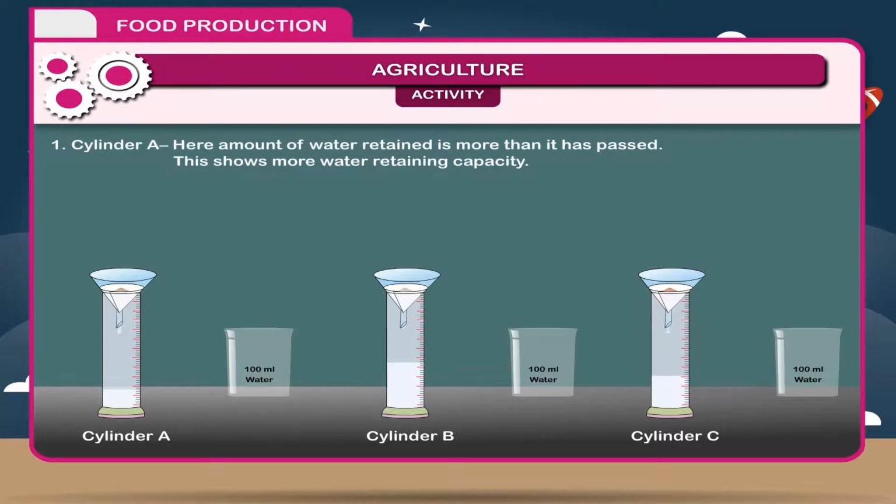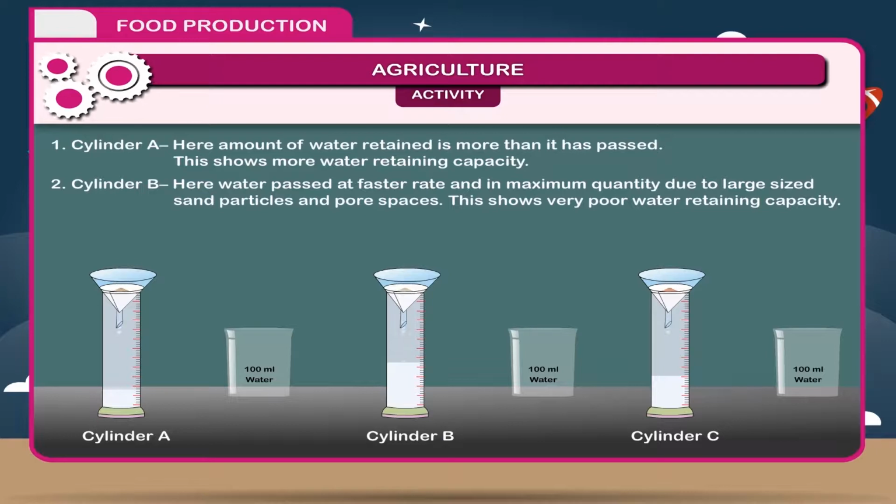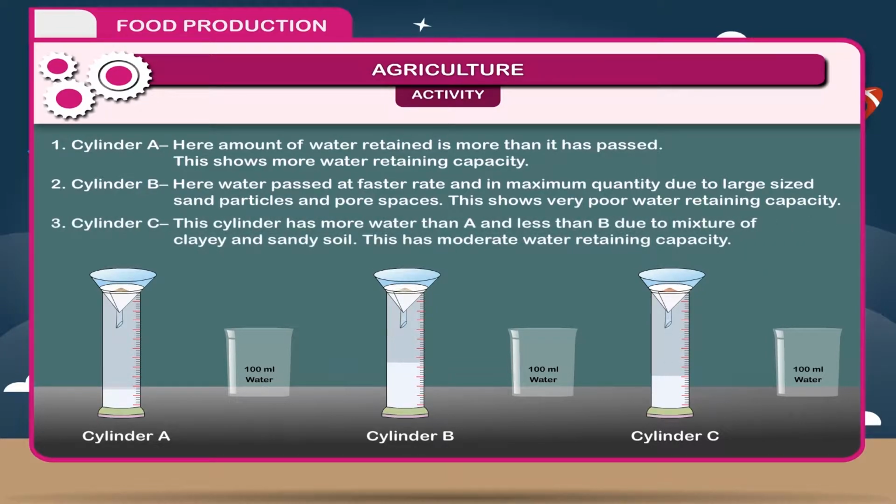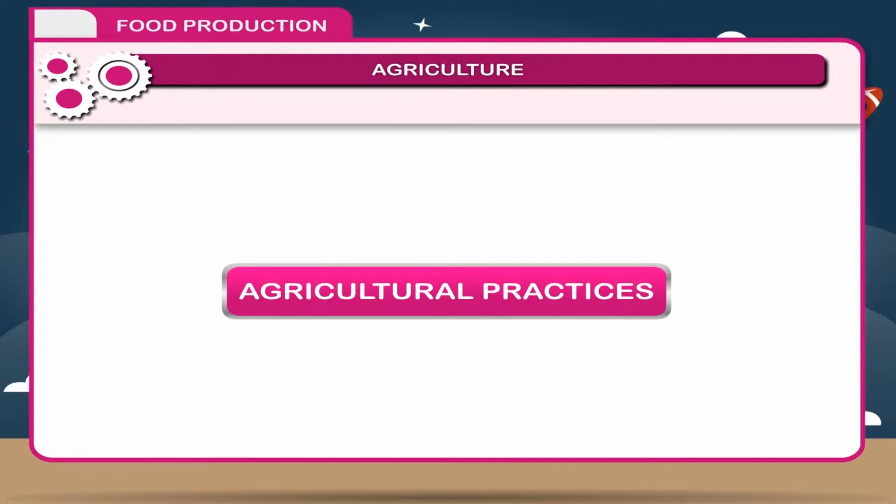Here the amount of water retained is more than has passed. This shows more water retaining capacity. 2. Cylinder B. Here water passed at a faster rate and in maximum quantity due to large sized sand particles and pore spaces. This shows very poor water retaining capacity. 3. Cylinder C. This cylinder has more water than B and less than A due to the mixture of clay and sandy soil. This has moderate water retaining capacity.